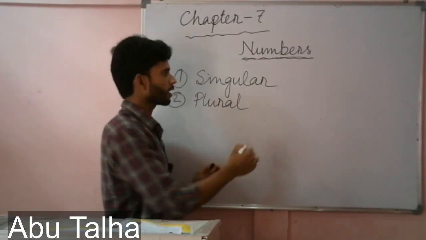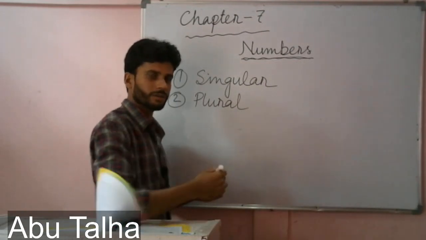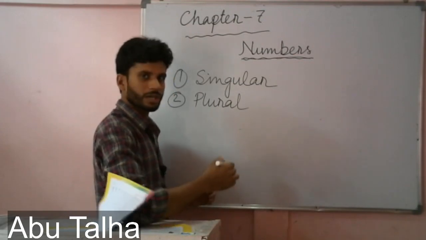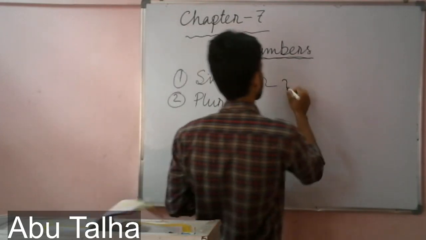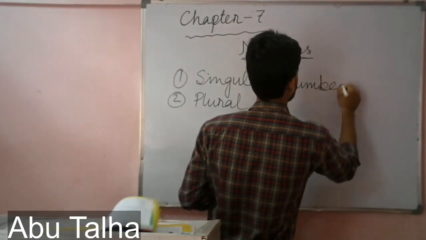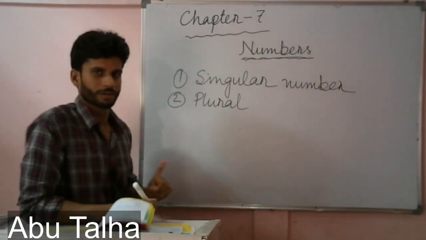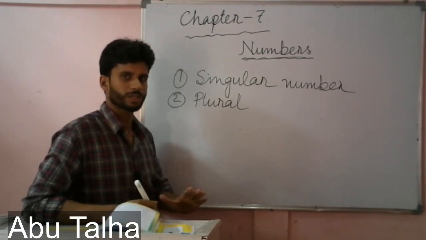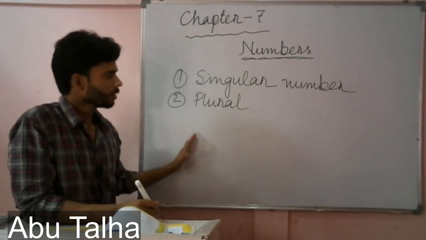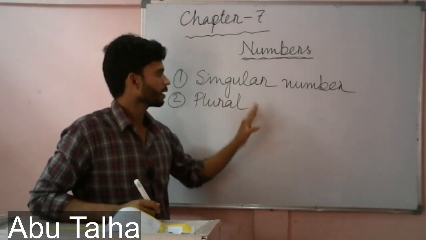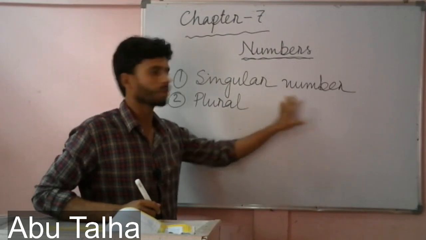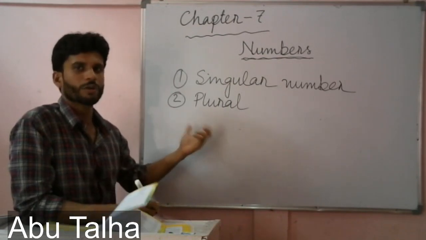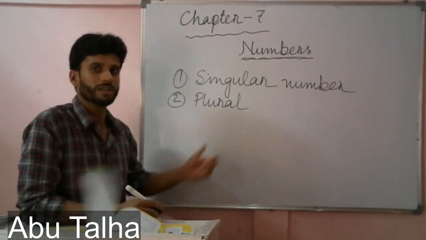When a noun or a naming word indicates one, it may be a person, a thing, an animal, anything, then we say it is in singular number. And when a noun indicates more than one, then we say that this noun is in plural number.